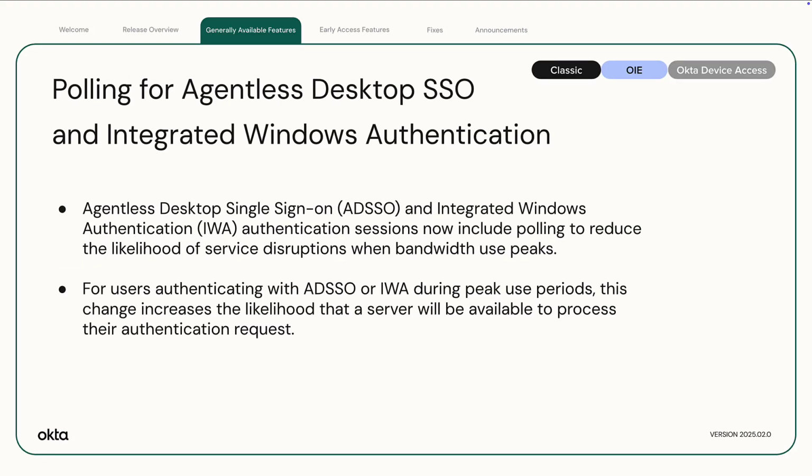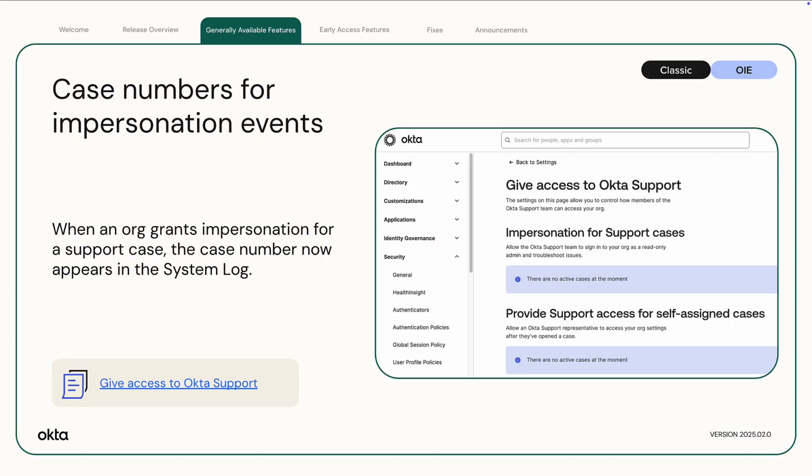Polling for agentless desktop single sign-on and integrated Windows authentication. Agentless desktop single sign-on and integrated Windows authentication sessions now include polling to reduce the likelihood of service disruptions when bandwidth use peaks. For users authenticating with ADSSO or IWA during peak use periods, this change increases the likelihood that a server will be available to process their authentication request. Case numbers for impersonation events. When an org grants impersonation for a support case, the case number now appears in the system log.